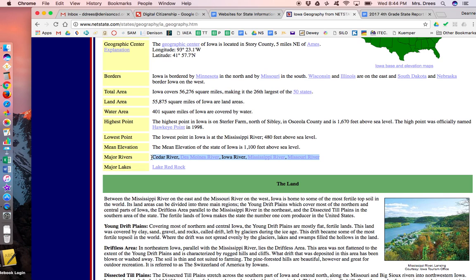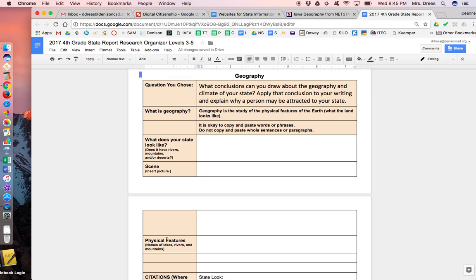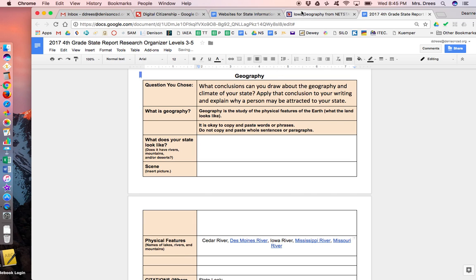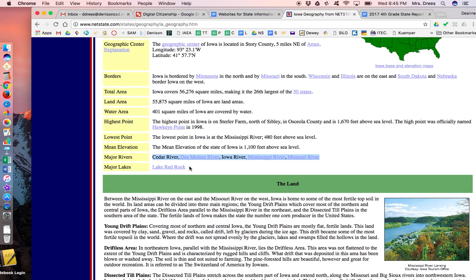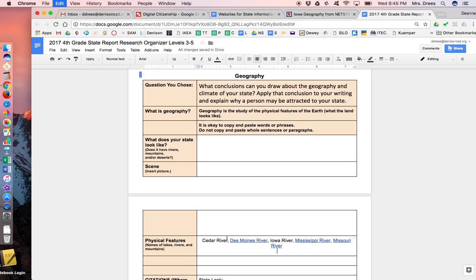So I'm going to highlight that and copy those. Command C to copy. And it said names of lakes, rivers, and mountains. So I'm going to paste those. And then I'll go back to that website, and major lake is Lake Red Rock. So I'm going to copy that and paste it into that report. We don't have any mountains, so I think this box will be complete because we'll have our lakes and our rivers, and we have no mountains or deserts.